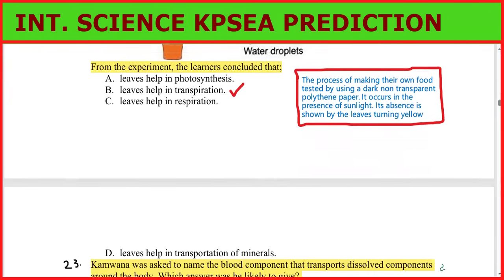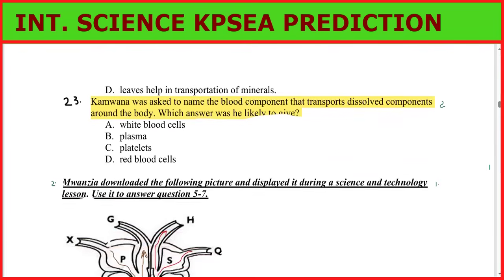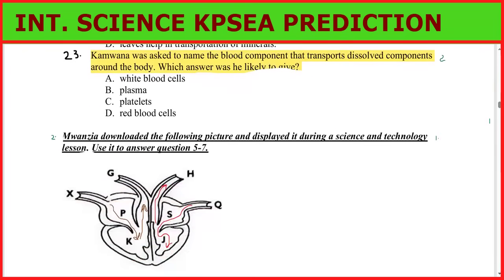Next question is number 23. Kamwana was asked to name the blood component that transports dissolved components around the body. Which answer was he likely to give? We have the platelets, red blood cells, plasma, and white blood cells. What do you think is the correct answer?